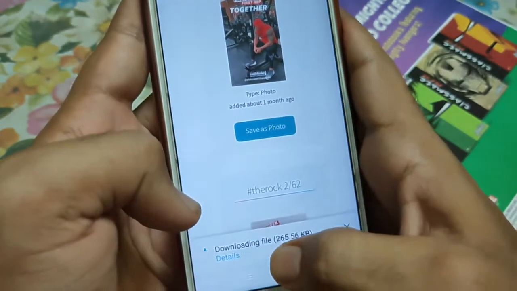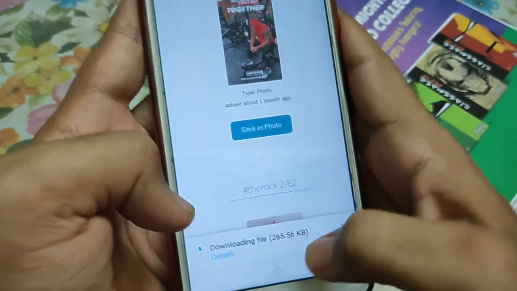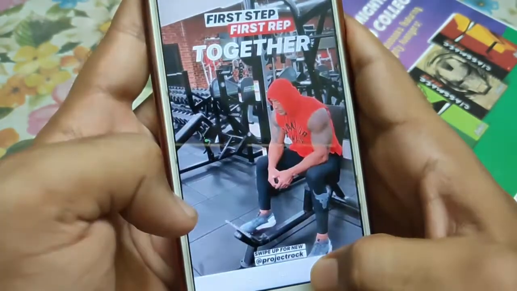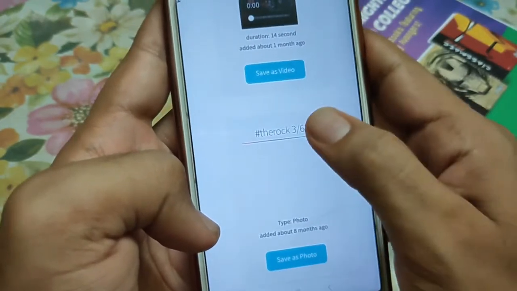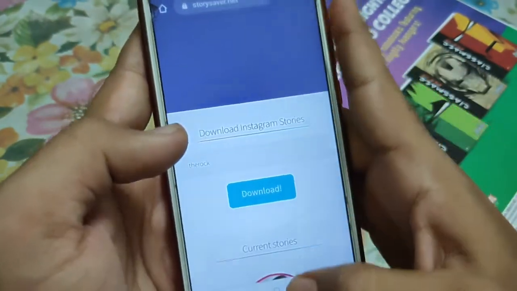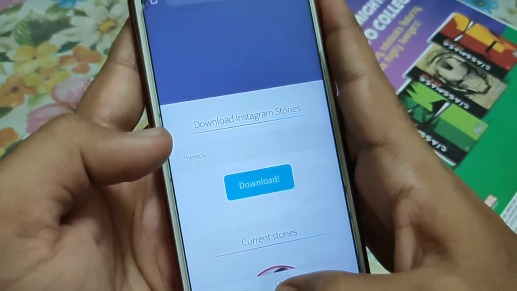Once you click on it, here you can see the photo is now downloaded. Now you can also see the photo. In the same way, you can download videos and stories from this website very easily. So guys, that was the website from where you can easily download Instagram stories whenever you want.